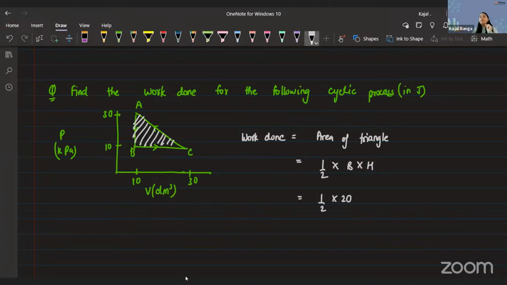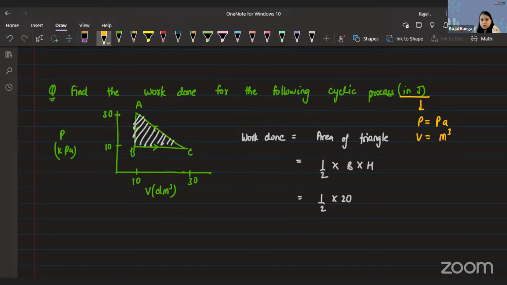Just one thing we have to keep in mind over here, again, that is a slight bit of a trick that they play. We have to calculate the work done in Joule. And you know, when we have to calculate the work done in Joule, your pressure is supposed to be in Pascal unit and the volume is supposed to be in meter cube. Correct? This is what we do. So that is exactly what we will be doing over here.